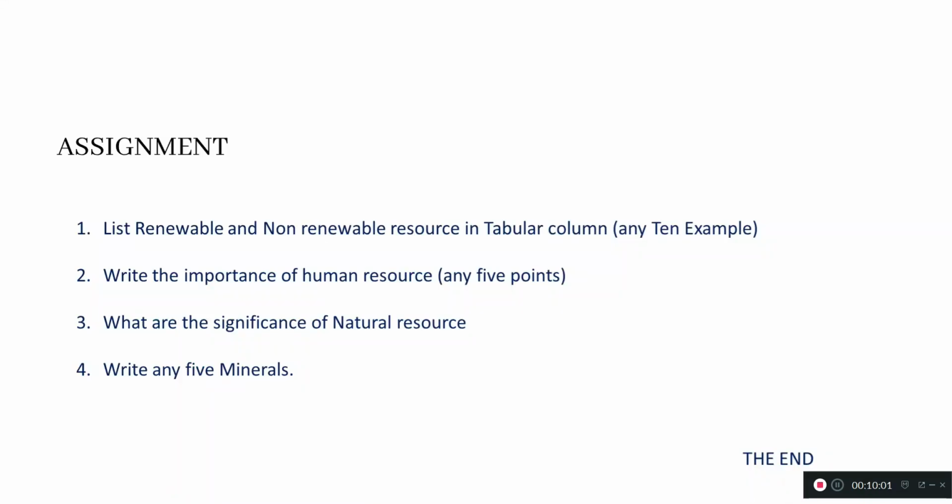Next one, I have given some assignments. List the renewable and non-renewable resources in a tabular column. Right? Give any 10 examples for renewable and non-renewable resources. Right? Then any 5 points about the importance of human resource. Right? Third one is what is the significance of natural resources, any 3 or 4 points. Then write down any 5 minerals. Right?